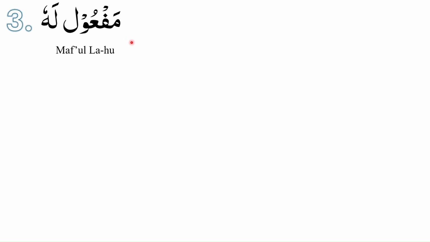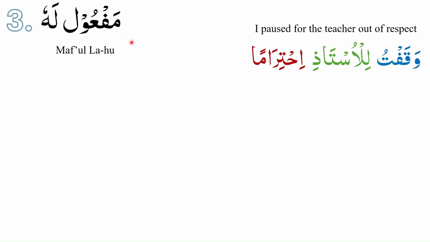which is maf'ul lahu. We will look at the following example. وقفت للأستاذ احتراما. I paused for the teacher out of respect.